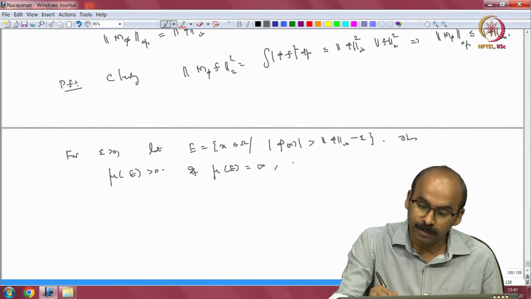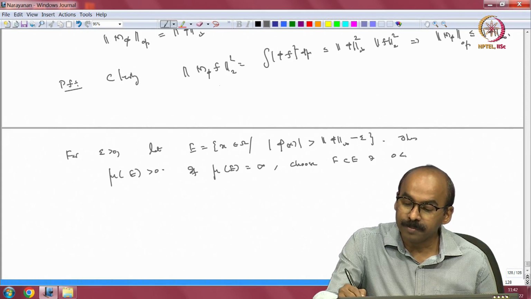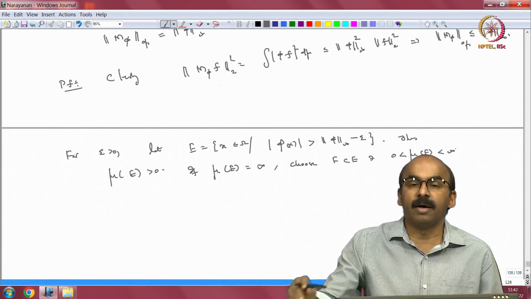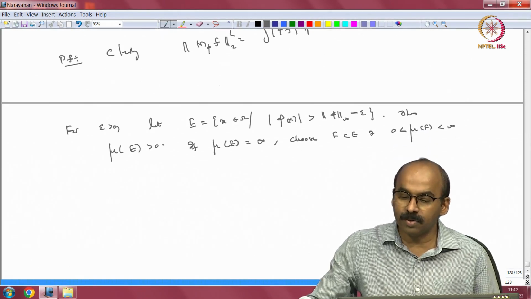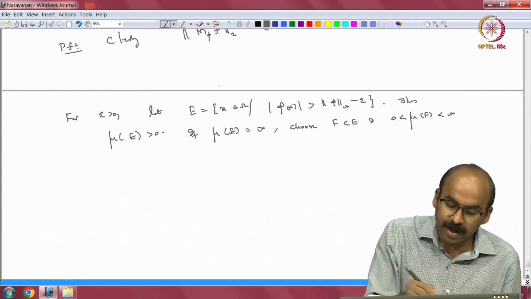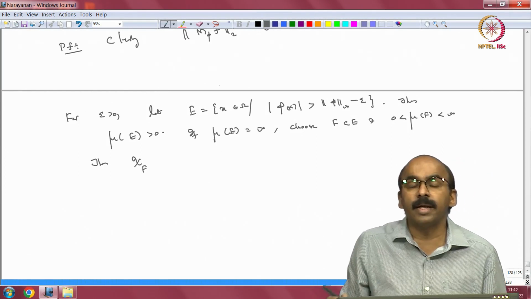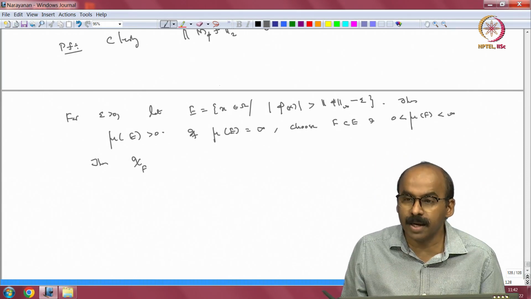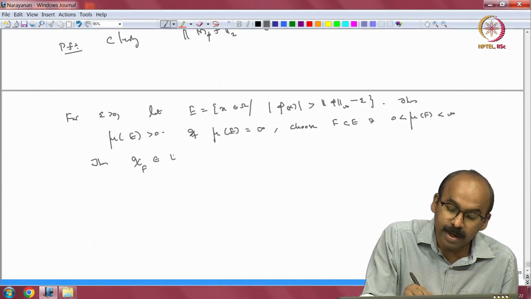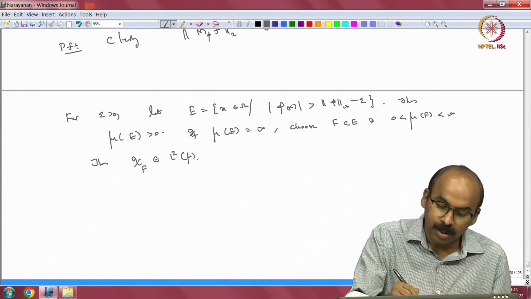So choose F contained in E such that it has positive measure but strictly finite, less than infinity. What is the advantage of that? If I look at the characteristic function or indicator function of F, since it has finite measure, it is an element of L2. So I can apply M_φ on it.